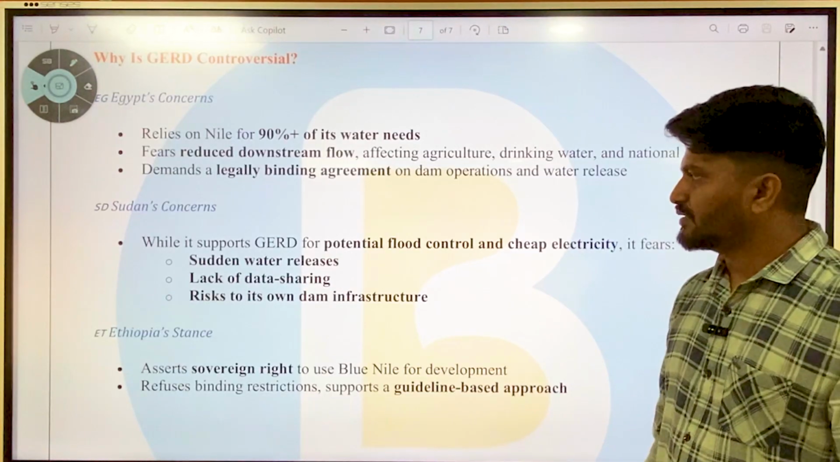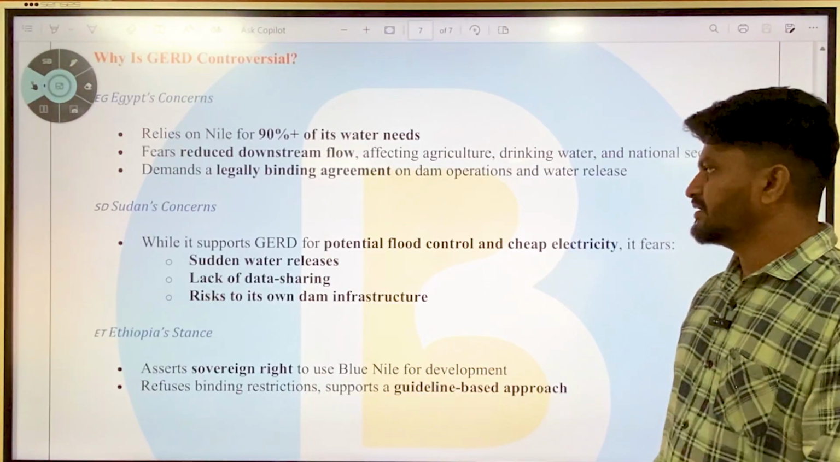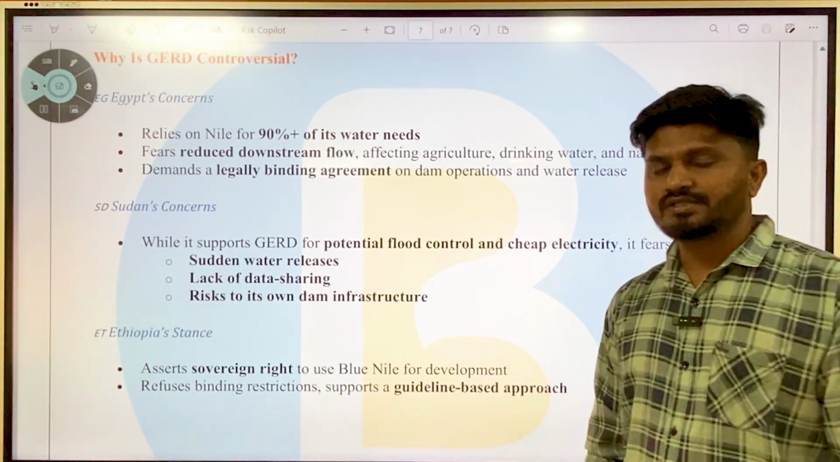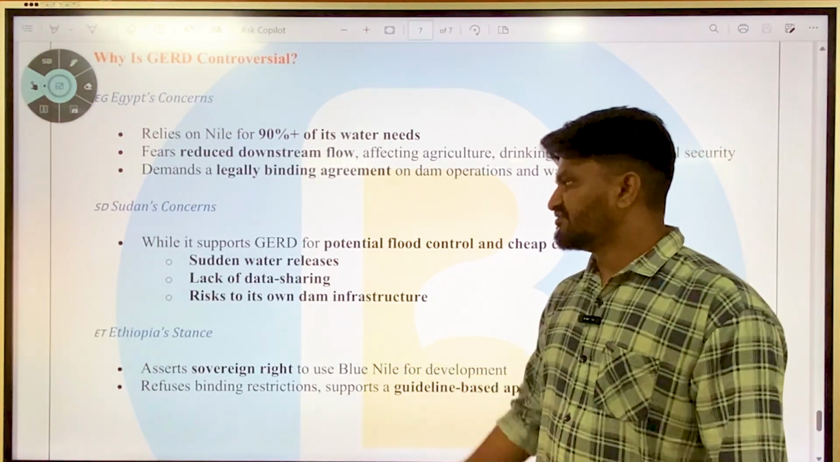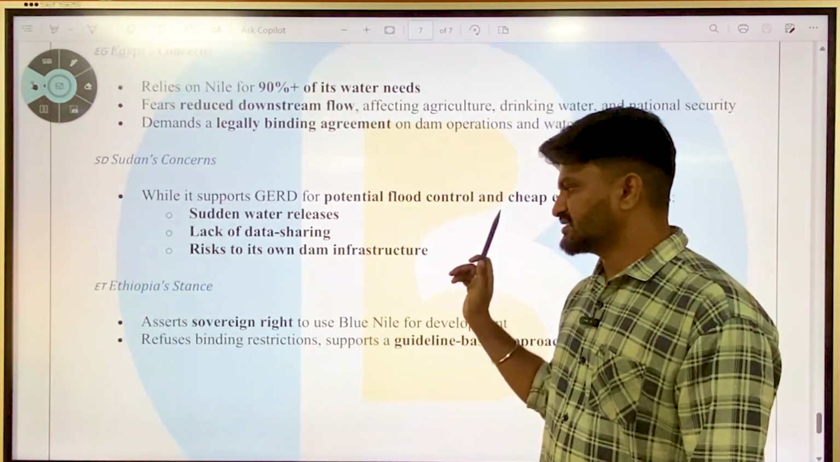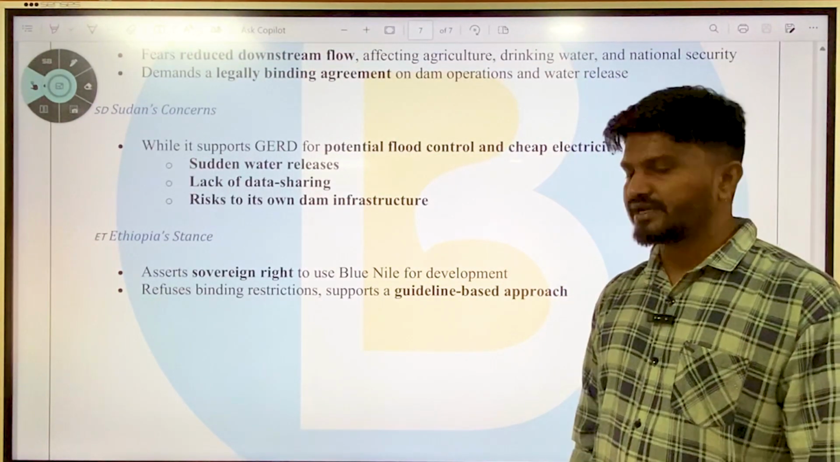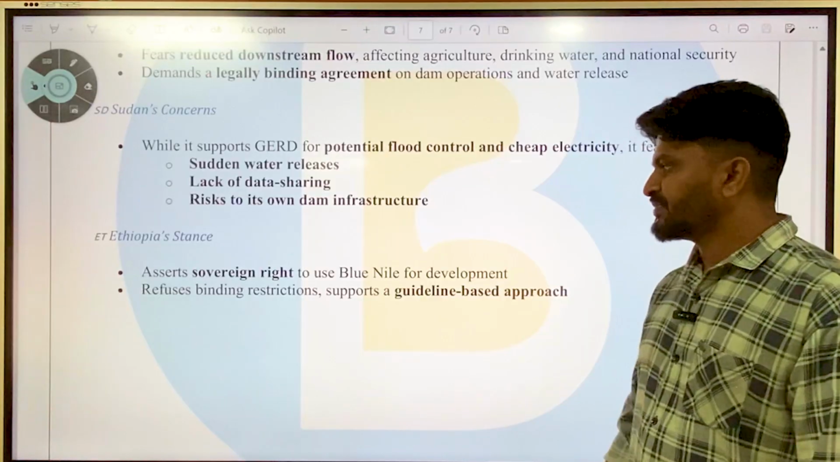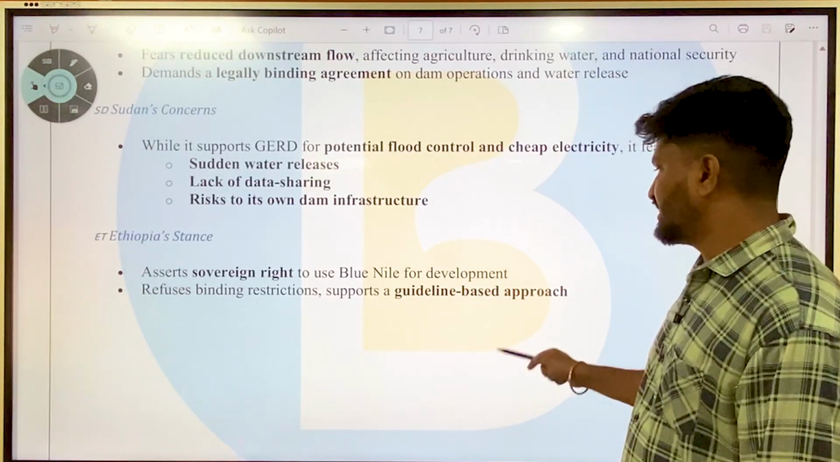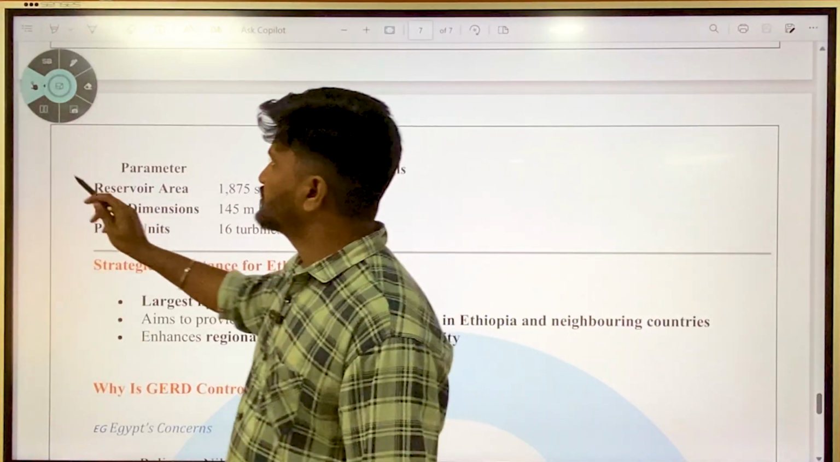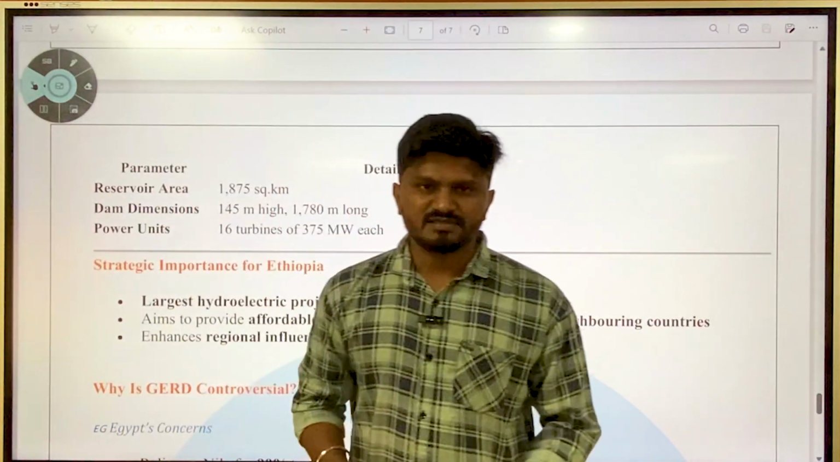Sudan's concern is while it supports GERD for its potential flood control and cheap electricity, it fears sudden water releases during the higher monsoon seasons and lack of data sharing, risk to its own dam infrastructure, etc. So yeah, Ethiopia asserts sovereign right to use Blue Nile for its development, refuses binding restrictions, supports a guideline-based approach. So this ends our today's discussion. Important articles which I found to be important from UPSC perspective.